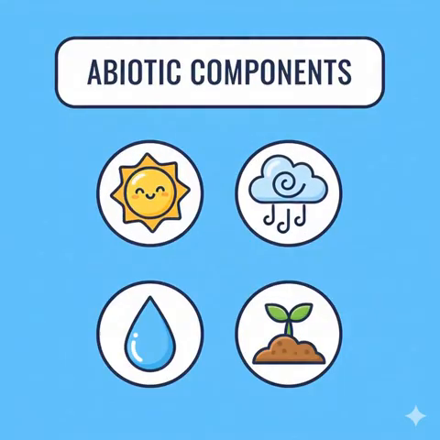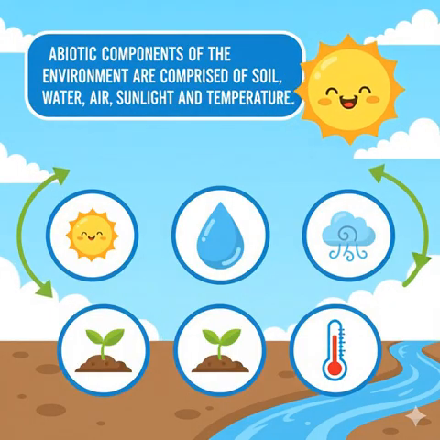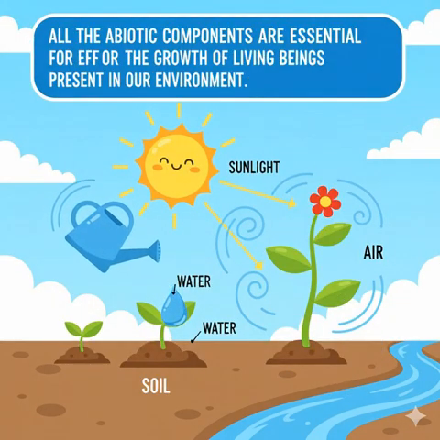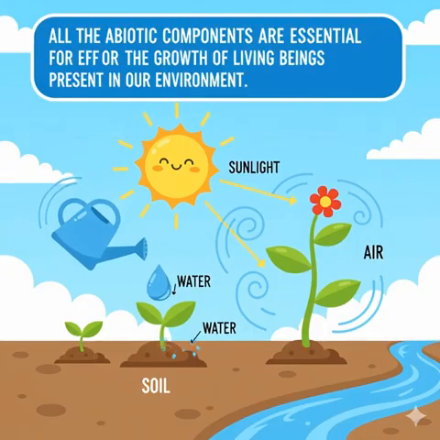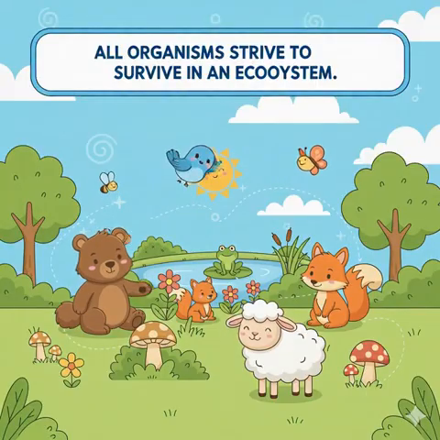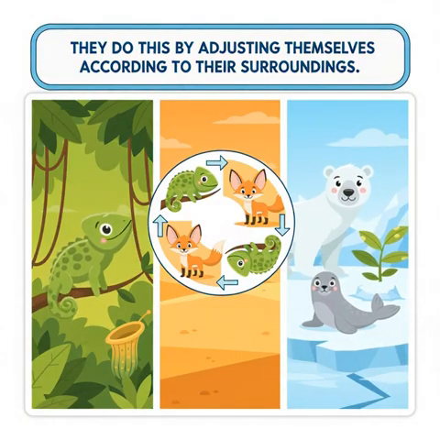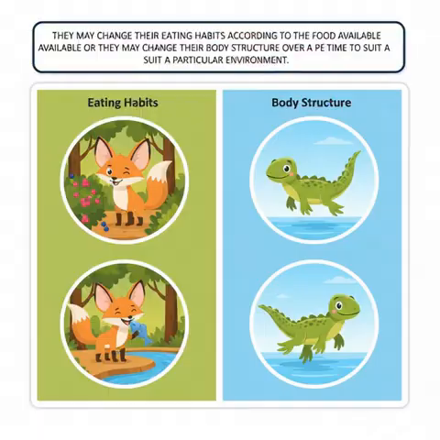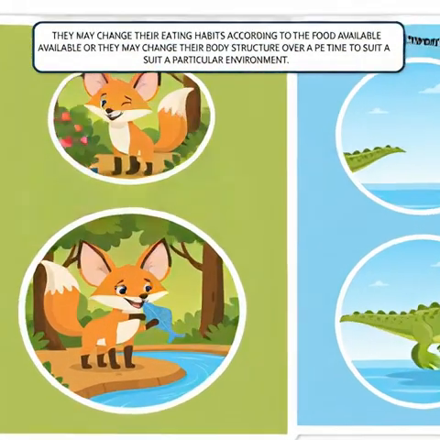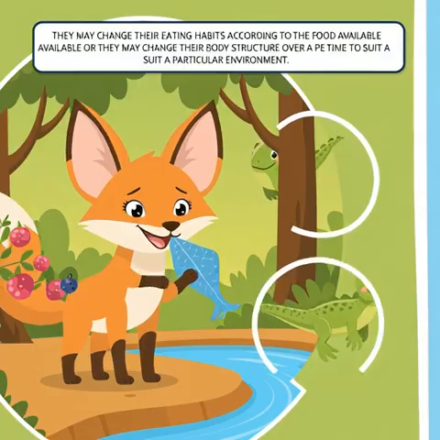Abiotic components. Abiotic components of the environment are comprised of soil, water, air, sunlight and temperature. All the abiotic components are essential for the growth of living beings present in our environment. Adaptation. All organisms strive to survive in an ecosystem. They do this by adjusting themselves according to their surroundings. They may change their eating habits according to the food available or they may change their body structure over a period of time to suit a particular environment.